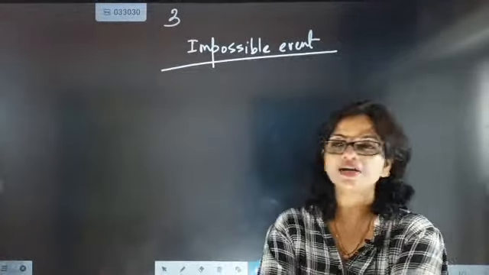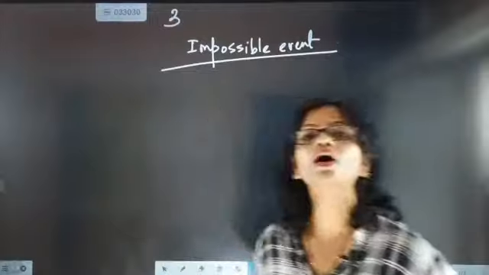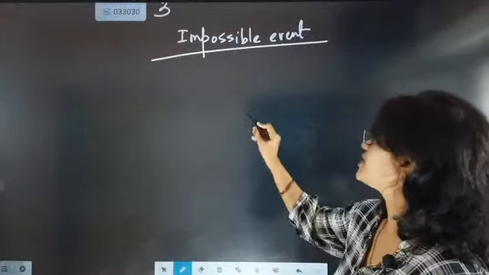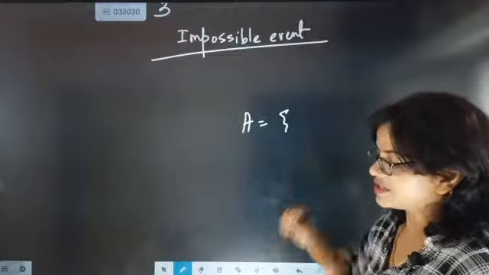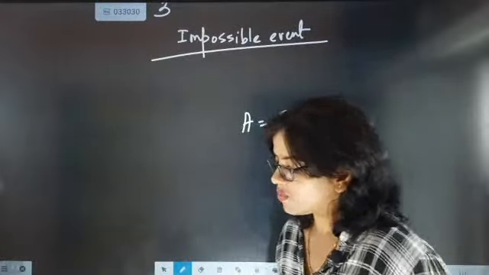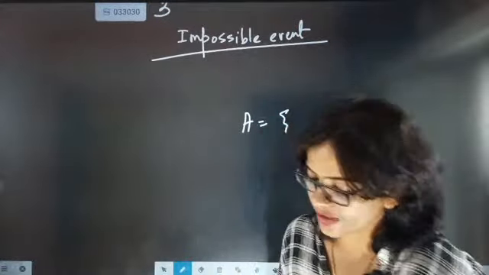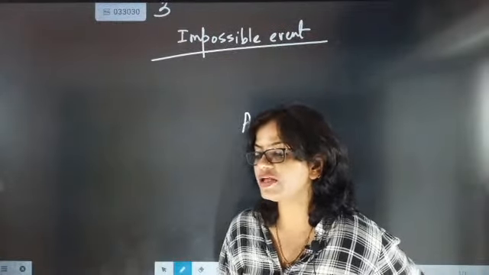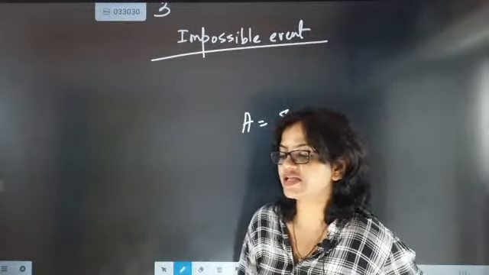Okay, just understand one thing. When you are rolling a dice, what are all the possibilities? Impossible event means the event whose outcome will be exactly 0.